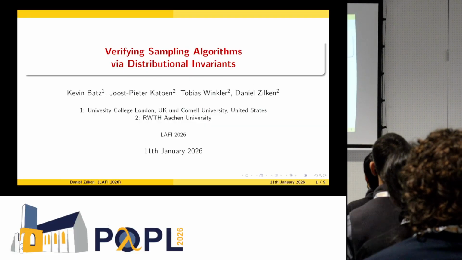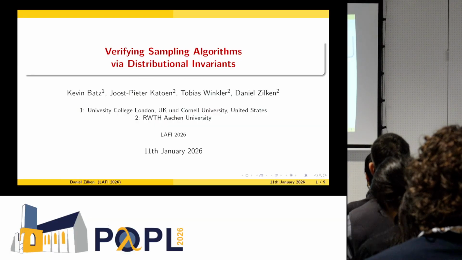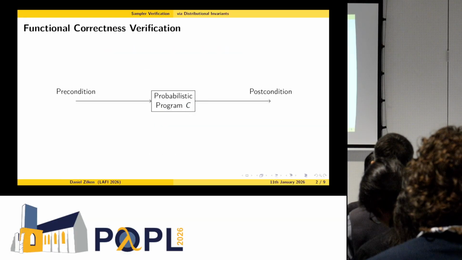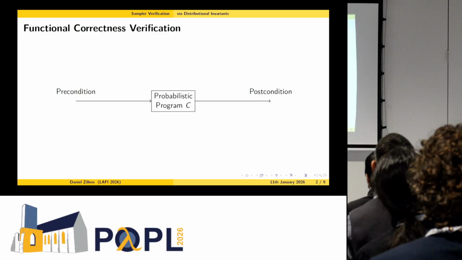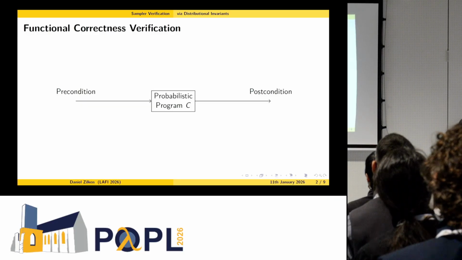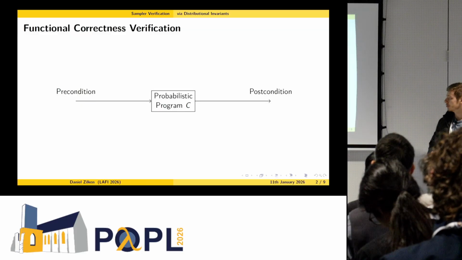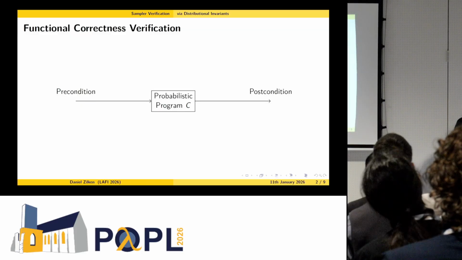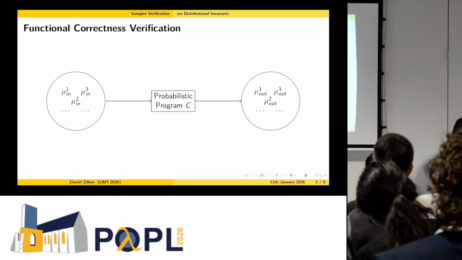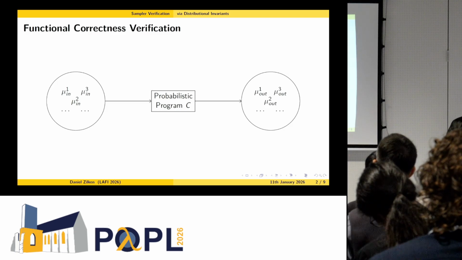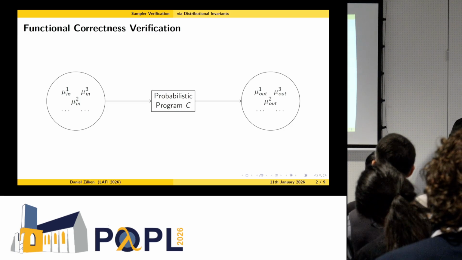Yes, in my talk we will verify sampling algorithms by using distributional invariants. So probabilistic program verification in general means, for a specified precondition, to verify a certain postcondition. And we investigate how useful it is to really treat distributions as the main objects of interest. So as pre and postcondition, we really take sets of distributions over the program states.